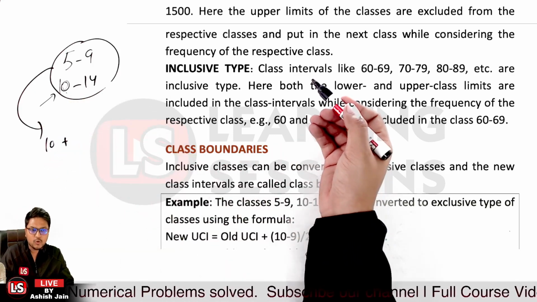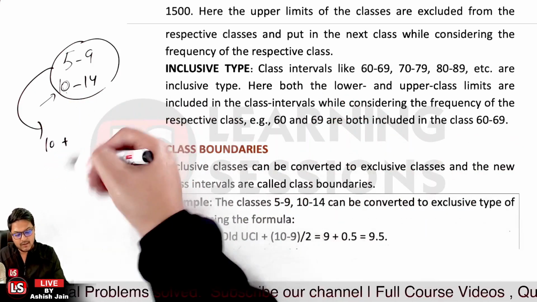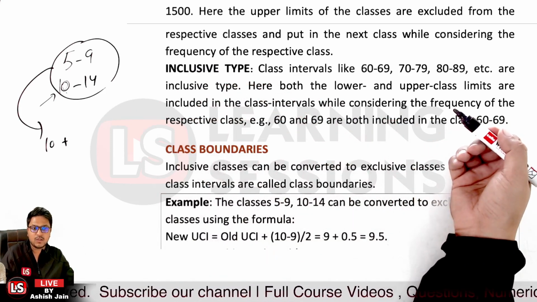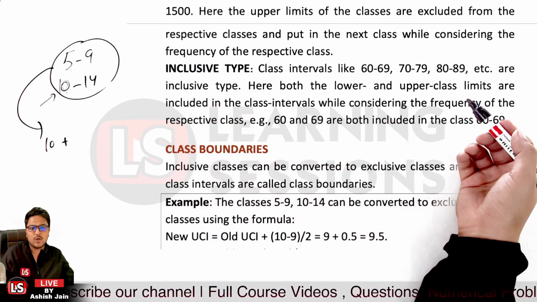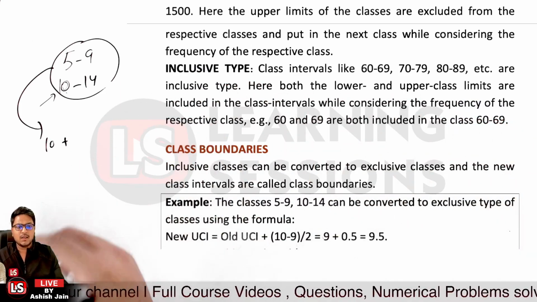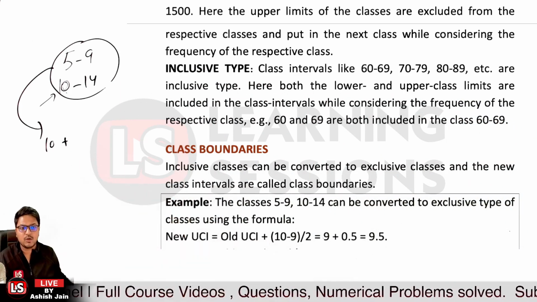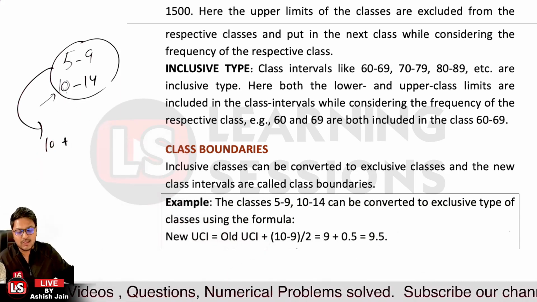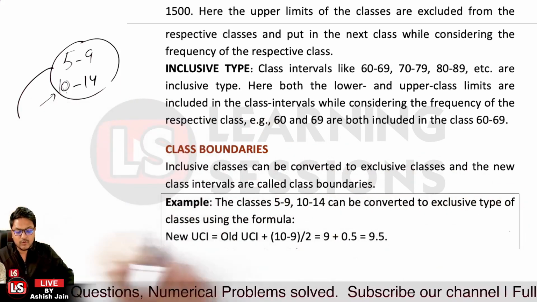Now in that particular case, the old upper class interval is 10, and then it will be related to the lower class limit. It will be related to the lower class limit, that is equal to the 10 over here, then further minus 9. So let me just give you the idea very clearly.